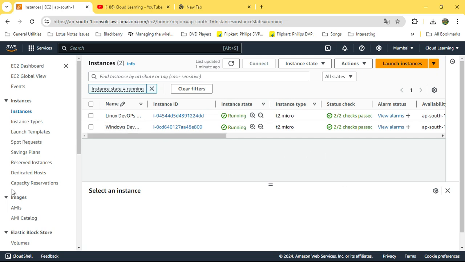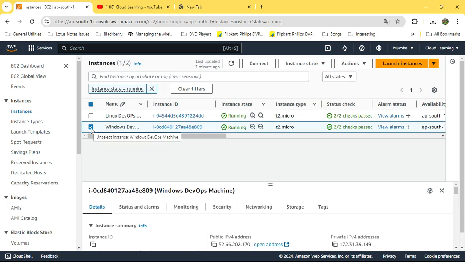This is a very important step every time you launch a machine. The steps which I shared are good to follow. You can start, stop, and do all those things here. First, let's see how to connect to a Windows machine.